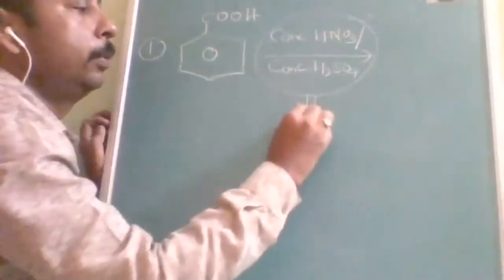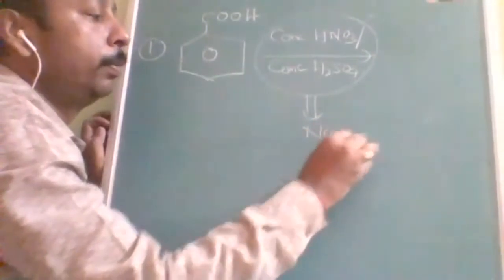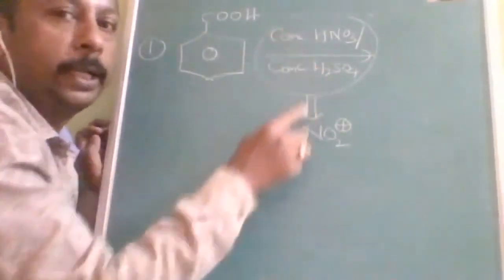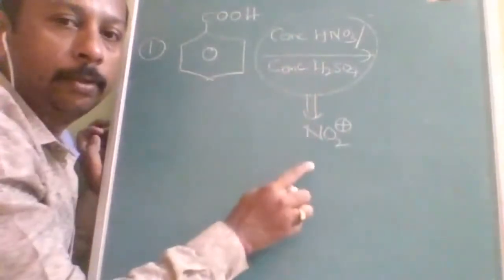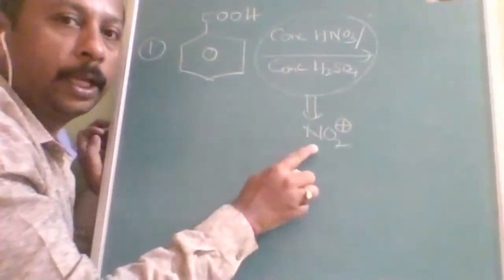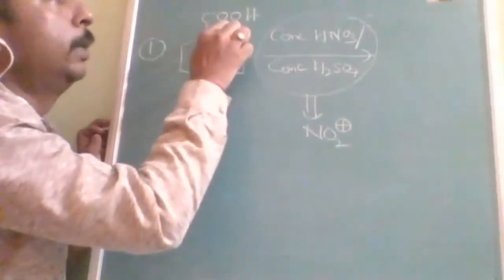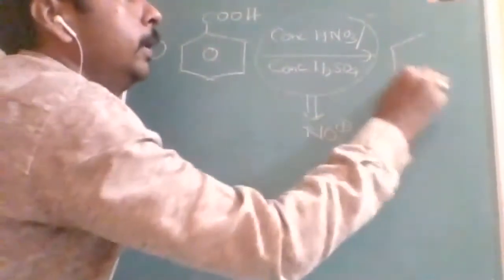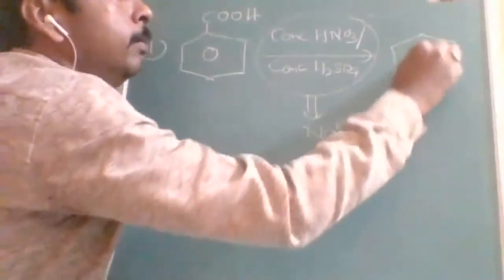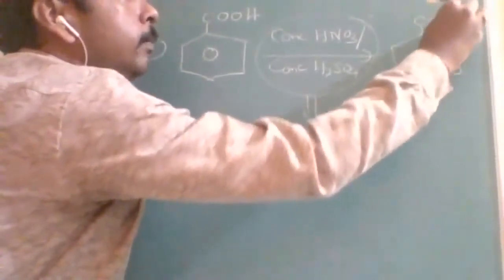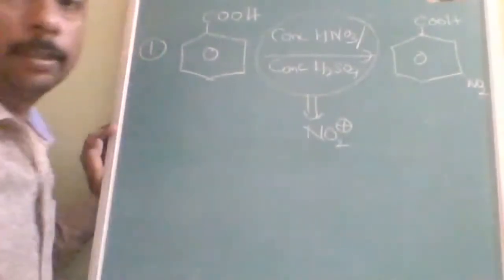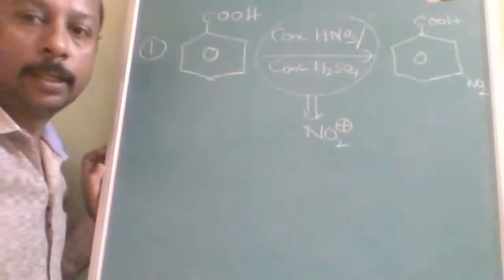You have to substitute NO2 positive. From this you will come to know this is a nitrating mixture. So now you will substitute NO2, and where you will substitute is decided by COOH. It is meta-directing. So the product is very simple: NO2 goes here. This is the answer. Is it understood?